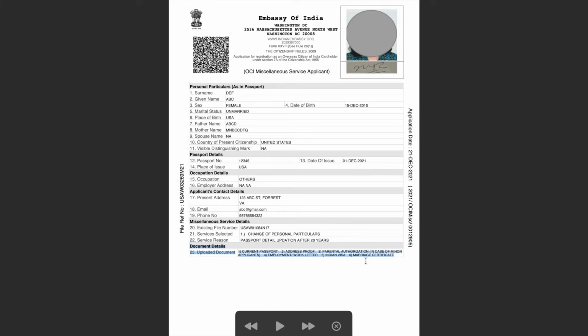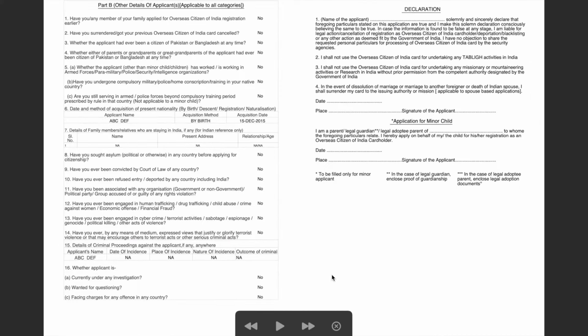That's why I asked you to upload the parental authorization form without notarizing initially, so that you don't have to take one more printout of this application form, because this application form has to be notarized. So now once you are good with this application, you have to fill the declaration part. Now I'll provide a sample on how to fill this declaration form.